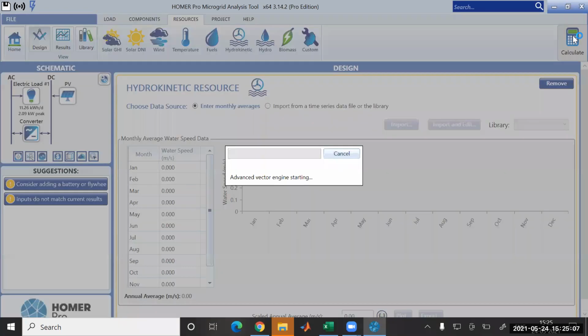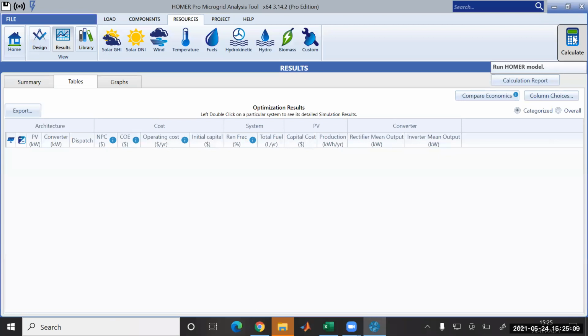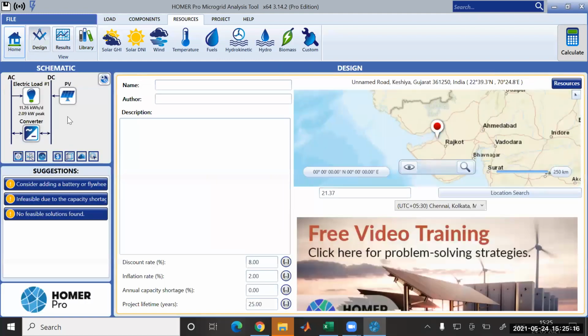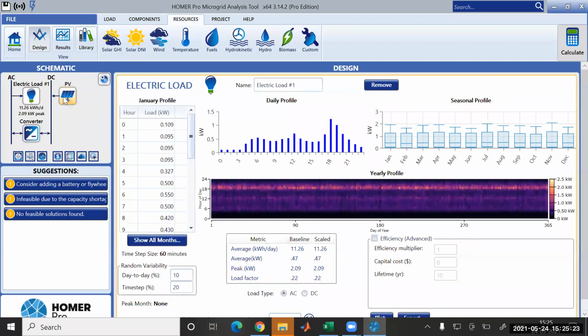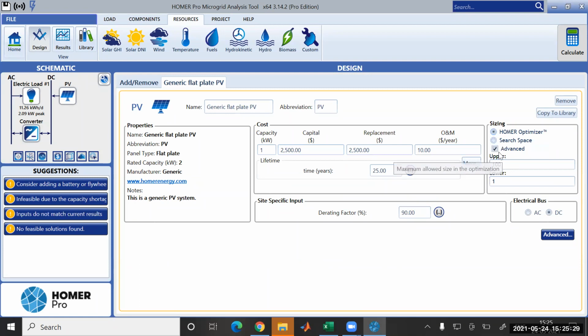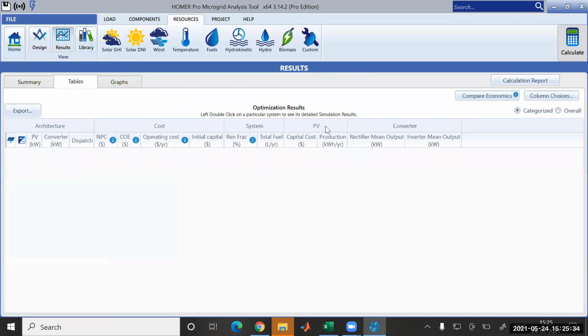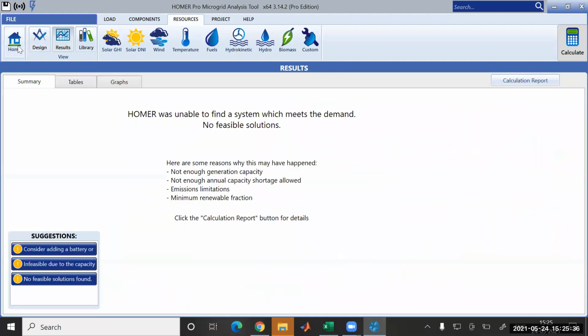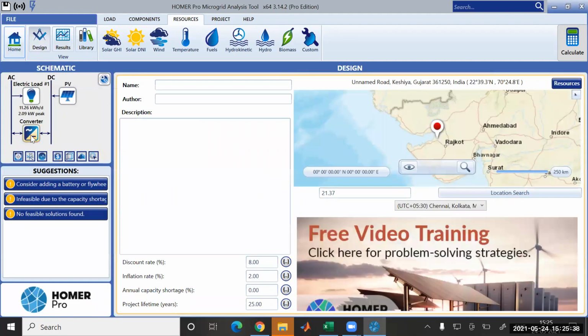Let's see how much cost you would get from PV if you are having only a PV segment. Just a minute.